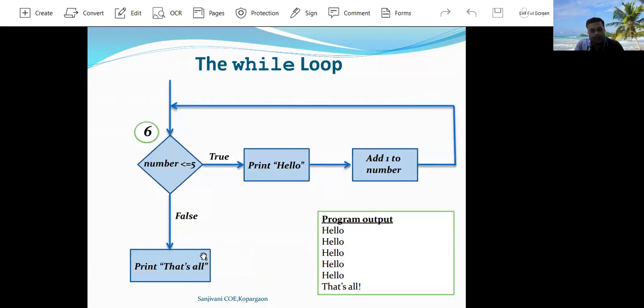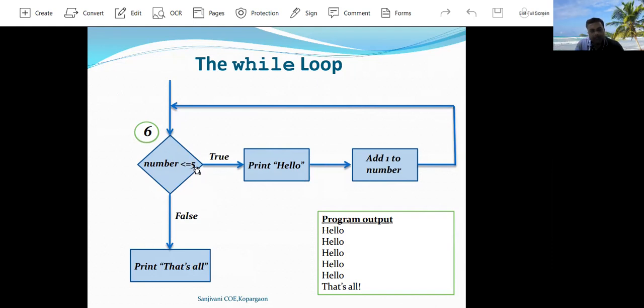Here the while loop flowchart is shown. Okay, here the initial value of number is 1. It will check whether number is less than or equal to 5. If yes, then it will print a hello message and add 1 to number, and it again checks the condition.